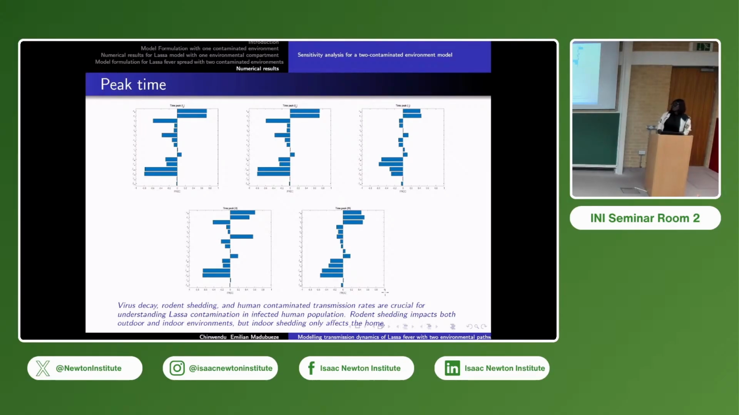One of the limitations of this result is that we do not actually fit it to the data. Because the Lassa data consists of just how many people are infected: weekly cases, suspected cases, confirmed cases, and deaths. So we cannot get the number of contaminated environments. Those are some of the limitations we have in this work.